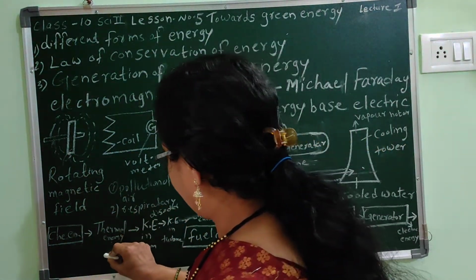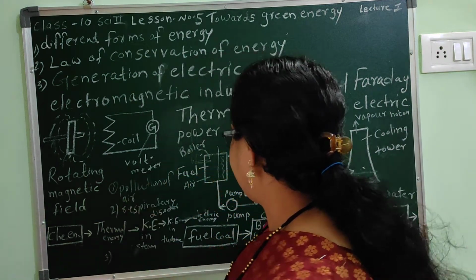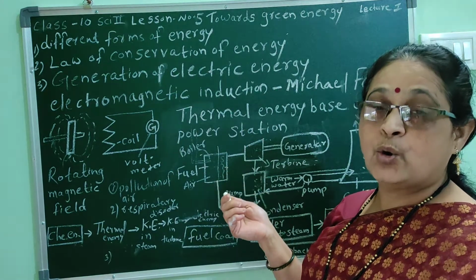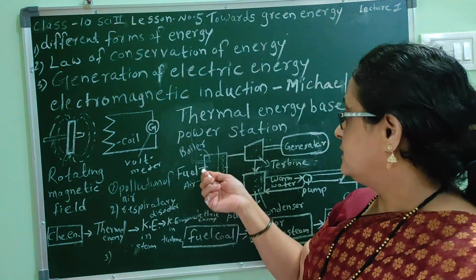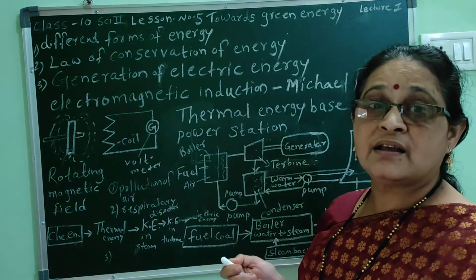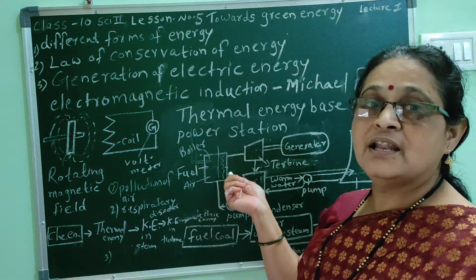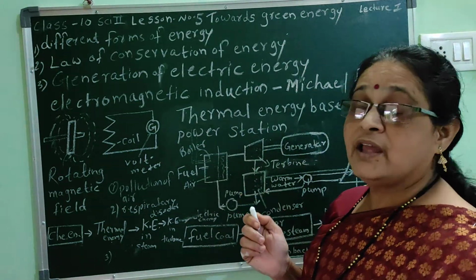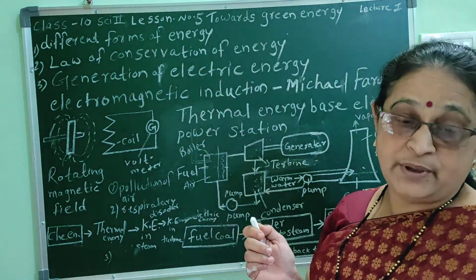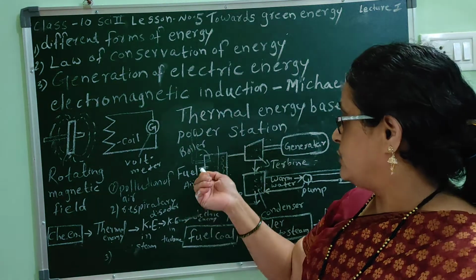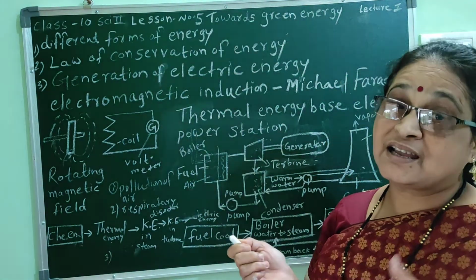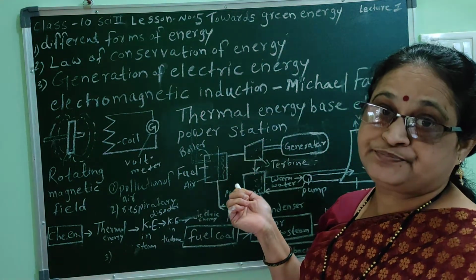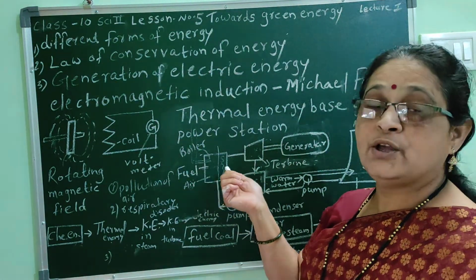And the third, most important point is that we are using coal, and coal is a fossil fuel, and its reserves are limited. Coal is in a limited quantity. If we go on using coal, in the future, there may be a shortage of coal reserves, and this is the important problem: availability of the coal.